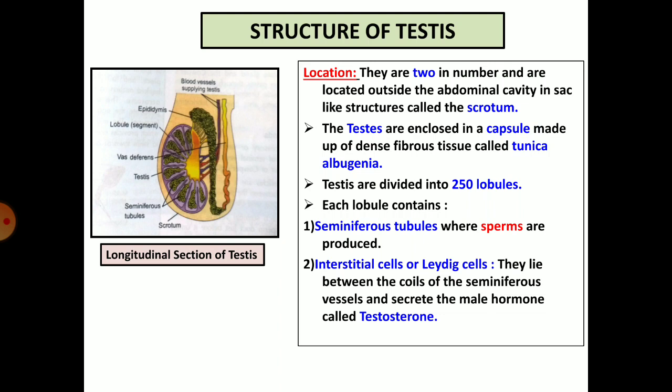Interstitial cells or Leydig cells lie between the coils of the seminiferous tubules and secrete the male hormone called testosterone.